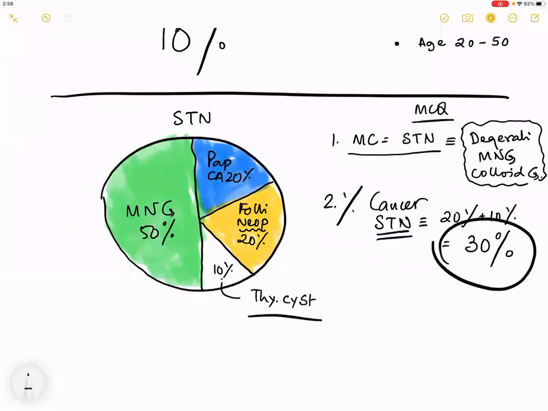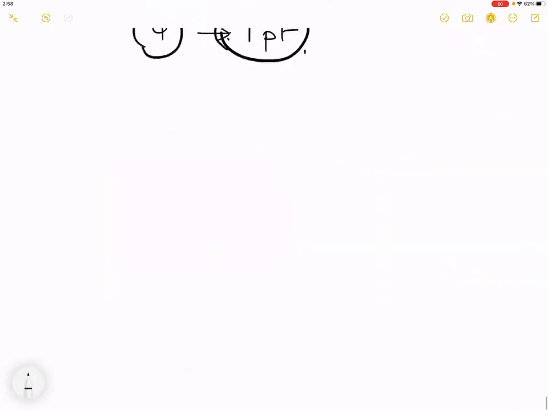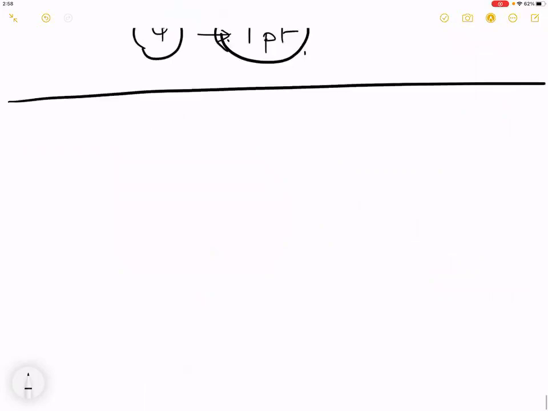Clear up till this? So that means if you understand, out of a patient with an STN, if I ask you, out of 4 patients, how many patients are going to have a cancer? At least one patient. Have I made you understand up till this point? Good. Now let us come to the approach to an STN.